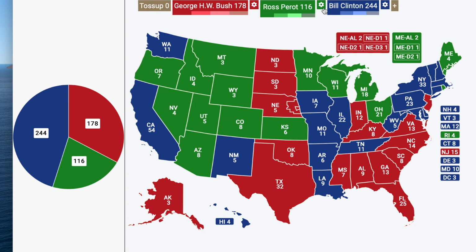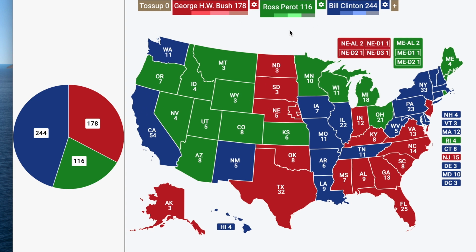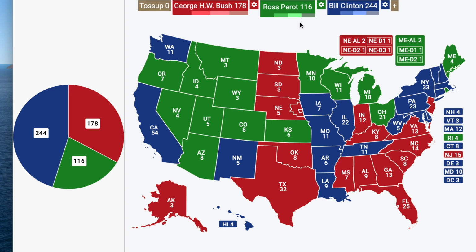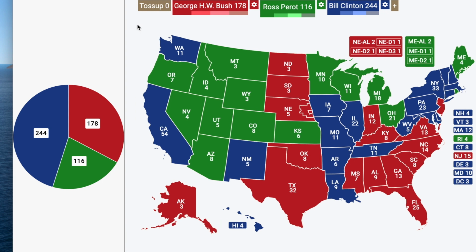But anyway, this is kind of my rough estimate for what would have happened if Perot had not dropped out of the race in 1992, give or take some states. He would have gotten maybe 30% of the popular vote, maybe second place behind Clinton or above Bush. But this is just from what I've seen, what I think would have happened. I feel like he wouldn't have won the race.